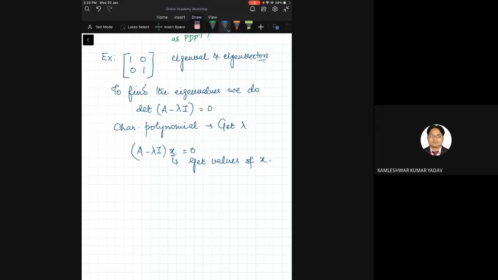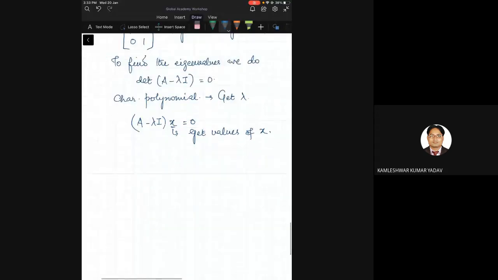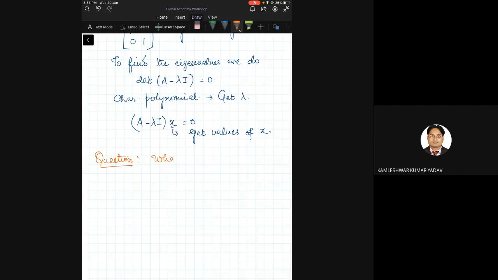Yes, sir. Now, I have a question. Let us write this question. What does determinant of A minus lambda I equal to 0 imply as far as the system of equations A minus lambda I times x is equal to 0?